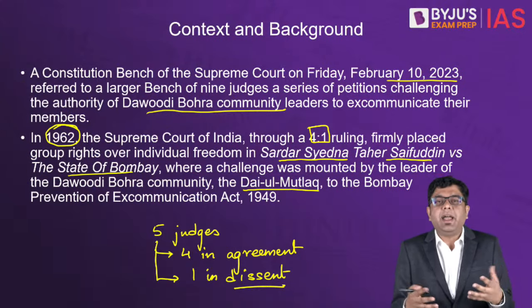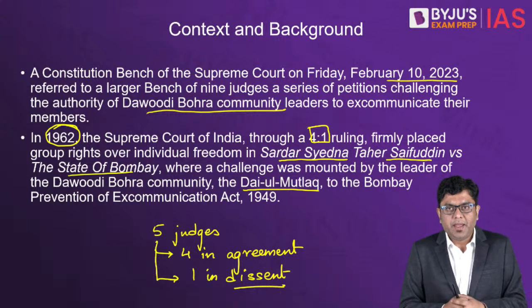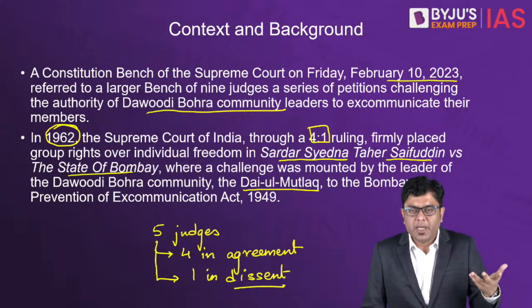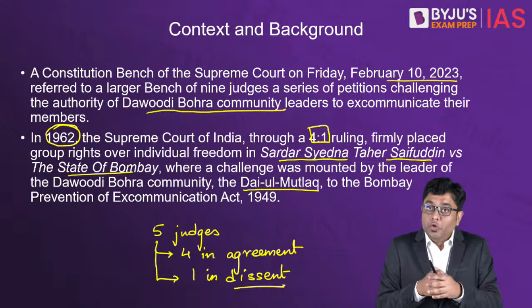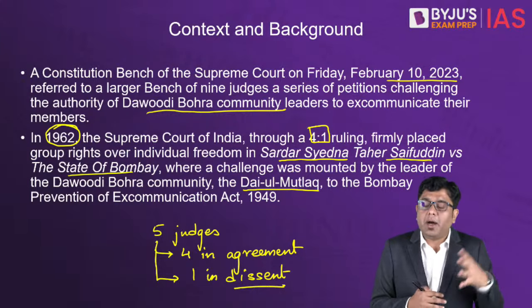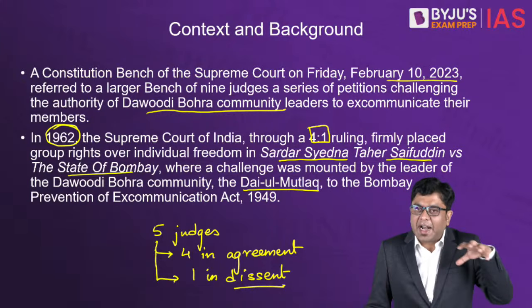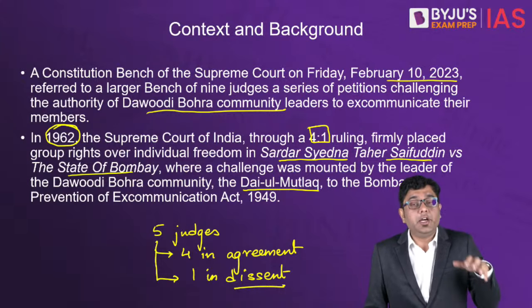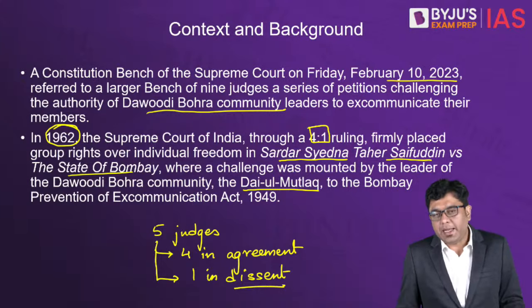And what do we mean by excommunicating a member? That basically refers to a kind of social ostracization, where you disband or disbar a particular member from that community. That member is no longer considered to be a part of that community anymore.